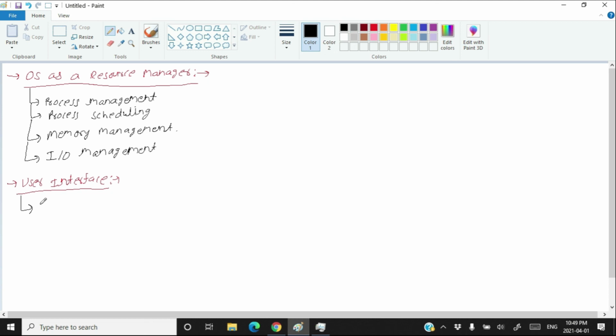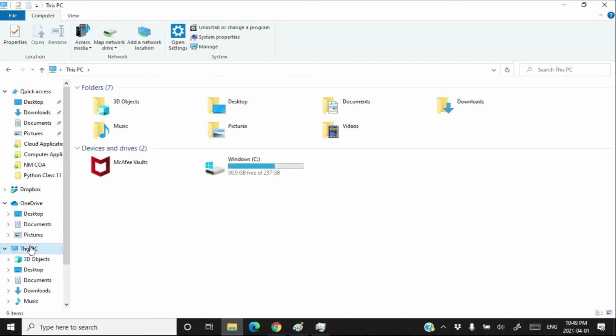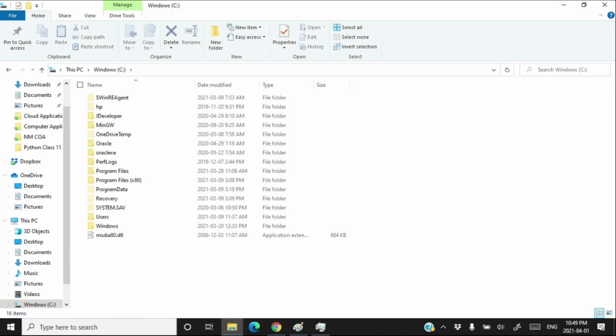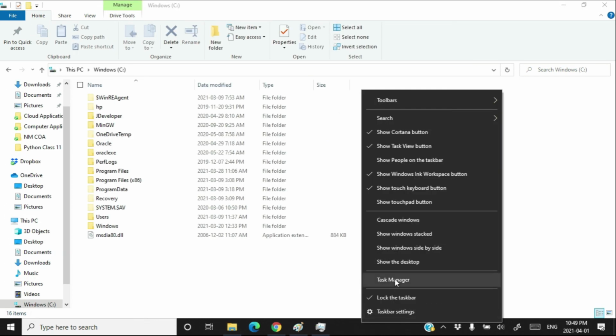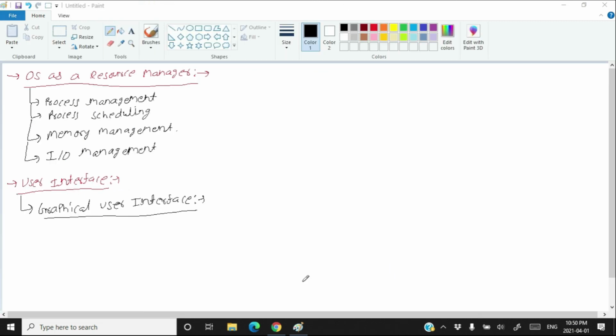The first one is the graphical user interface. Whatever you're looking at now on my computer, everything is the graphical user interface. That means I can click on an icon to open my folder. I can click on various icons to do different work. I can right click, I can open the task manager, and I can do various things. So this is what the graphical user interface is.